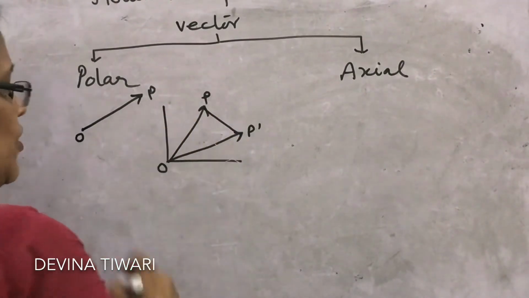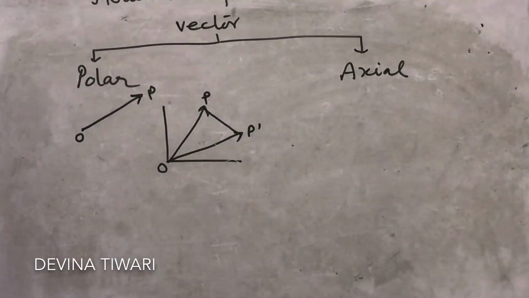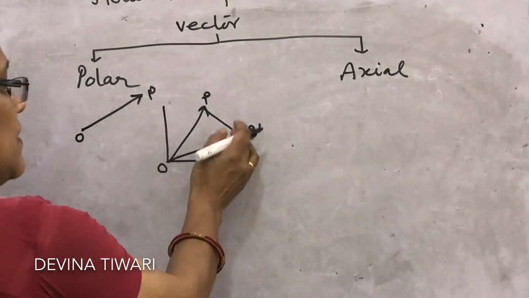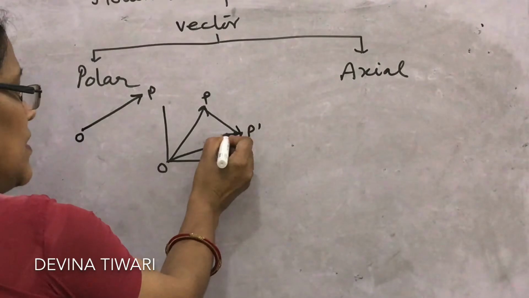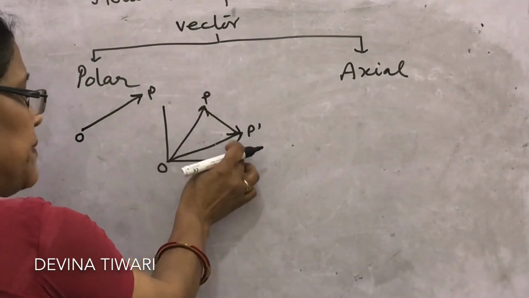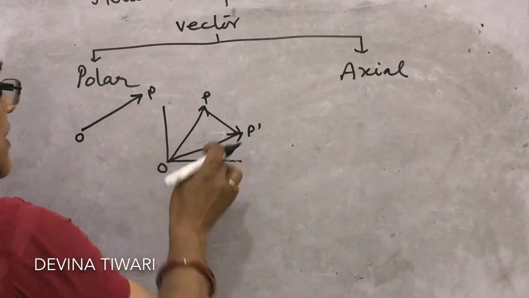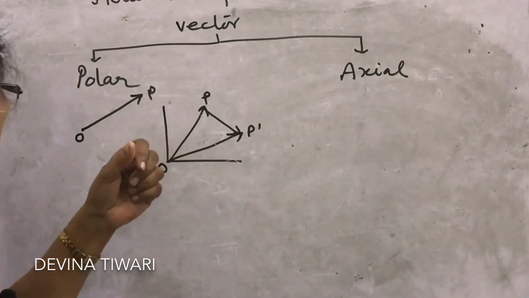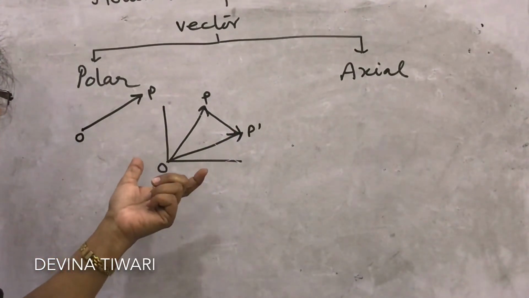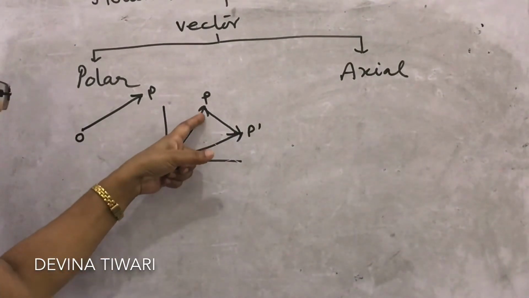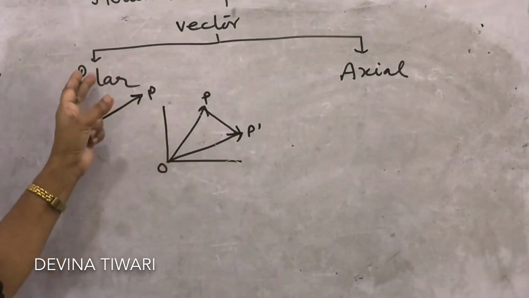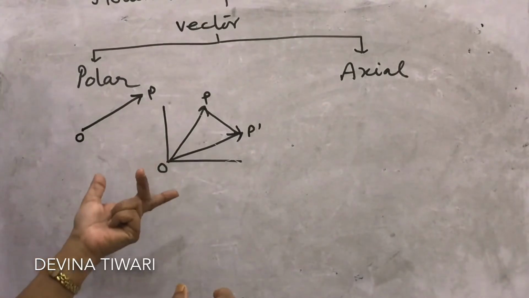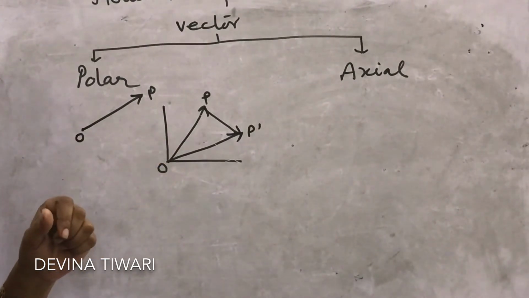If you join P to P dash, then this vector represents the displacement of P to P dash, and it is called the displacement vector. So its initial point is P and it goes to P dash. In this way they come under the category of polar vector.